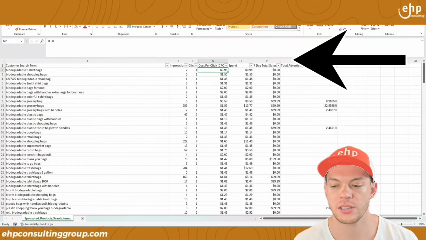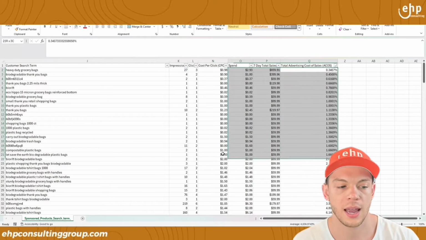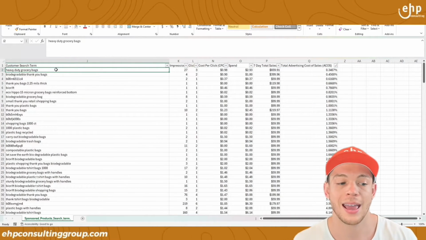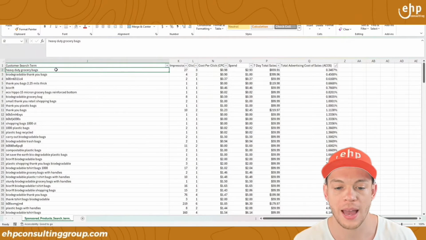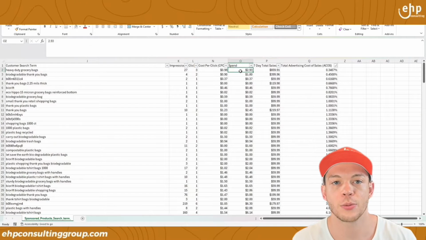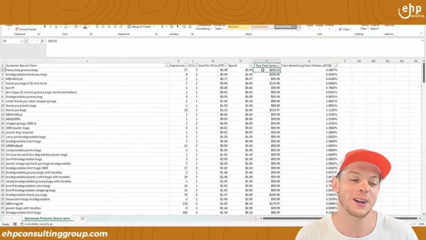So what we're going to see is we're going to filter it by the lowest ACoS to the highest. And these are actual keywords that people are typing in. So somebody typed in heavy duty grocery bags. We spent $2.93 and got almost $1,000 in sales. I mean, this is pretty hard to beat.